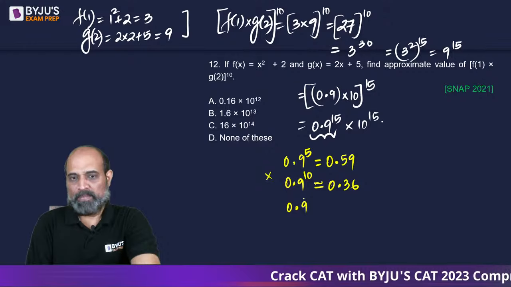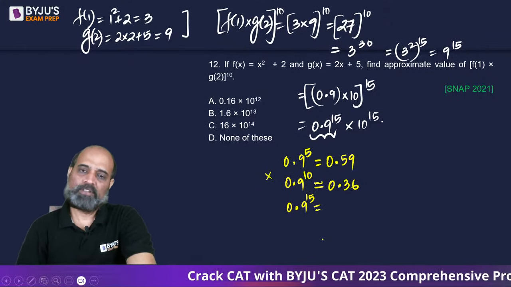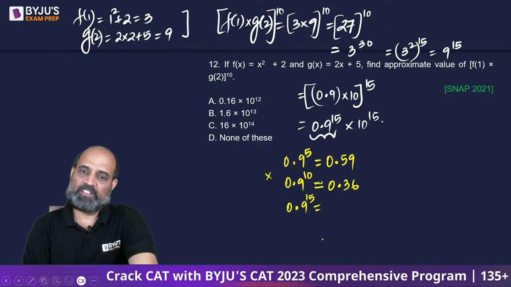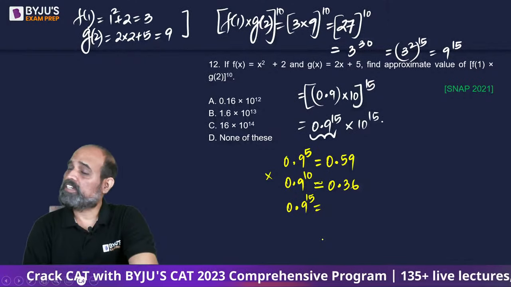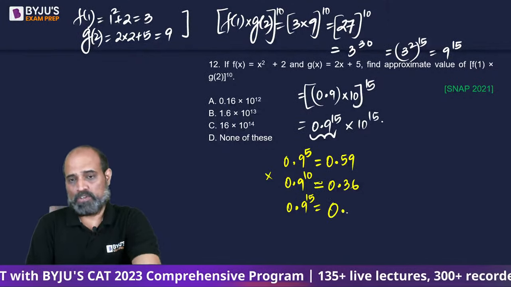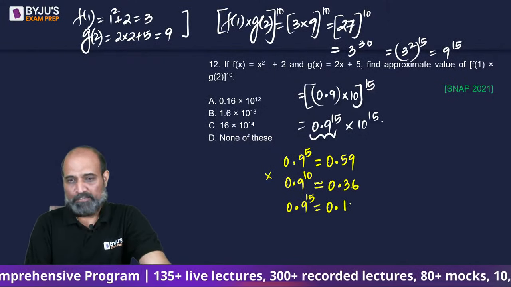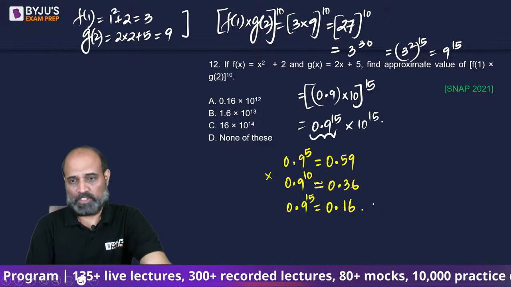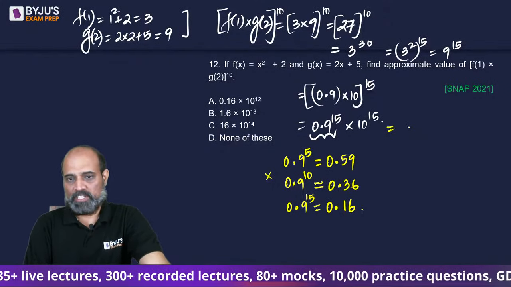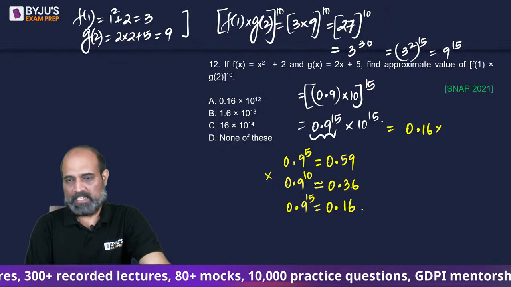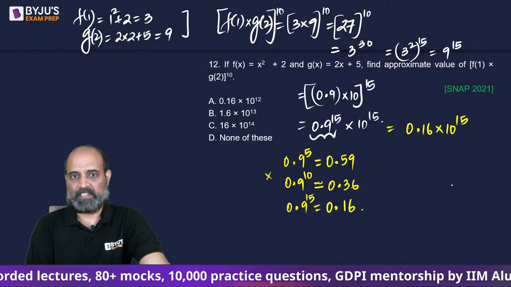So if I multiply these two, I'll get 15. 0.59 into 0.36. 50 into 30 is 1500. So we should be getting 0.15 something, which is 16. That's the closest we can get. Fine. So this is going to be 0.16 into 10 to the power 15.